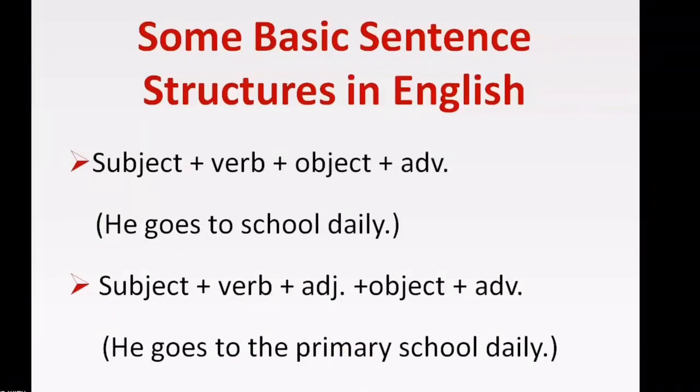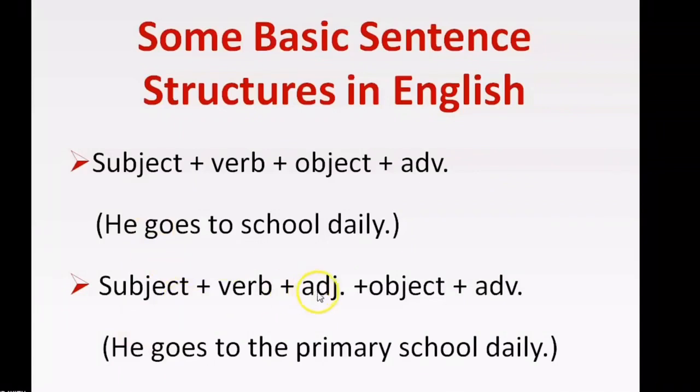Now, if we add an adverb in the structure, it becomes subject plus verb plus object plus adverb. He goes to school daily. He, subject, so it's a noun or pronoun. Here it is a pronoun. Goes is a verb. School again as a noun. And daily is an adverb here because it is referring to the verb goes.